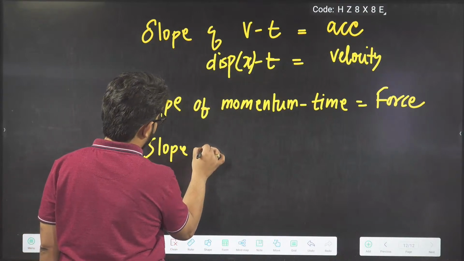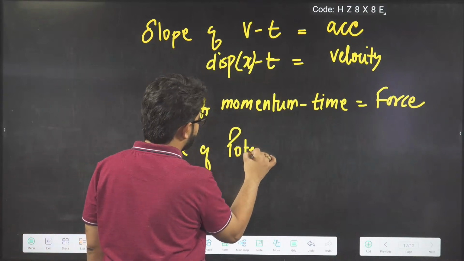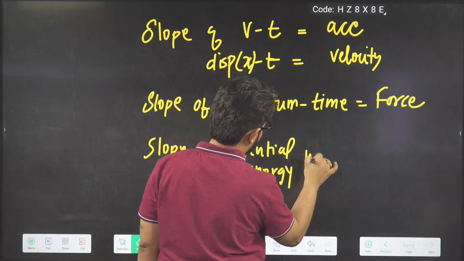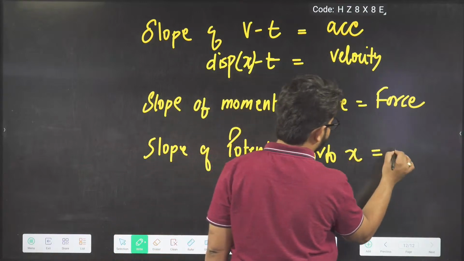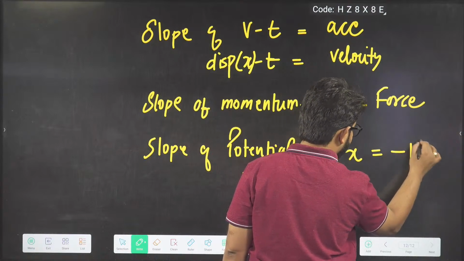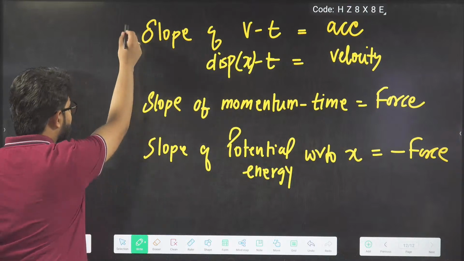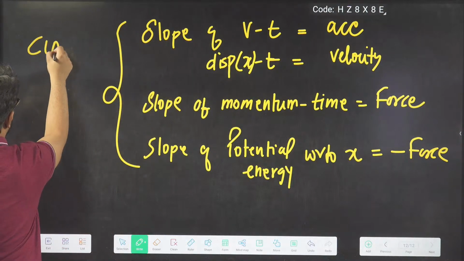Slope of potential energy with respect to distance r will give you negative of force. Will give you negative of force. So all these results you will do where, beta?